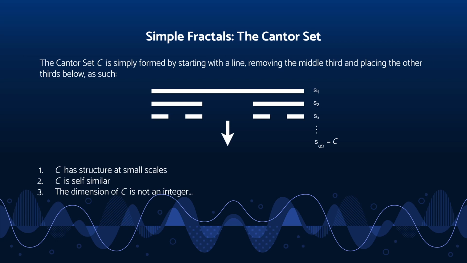And number 3 might be a little hard to understand now, but we will approach it later, which is the dimension of C is not an integer. And this is the same dimension that you would be thinking of with, like, a line is one-dimensional, a square is two-dimensional, and a cube is three-dimensional, and so on. The thing about fractals is they're not necessarily integer dimensions like that, but we'll approach that later.